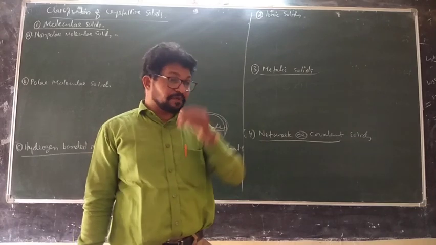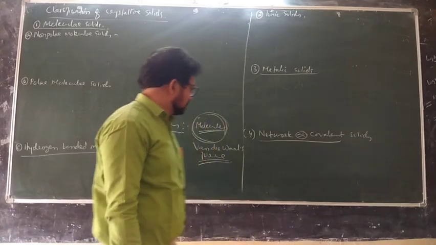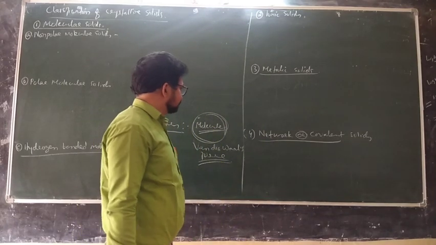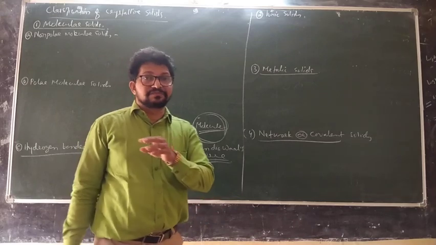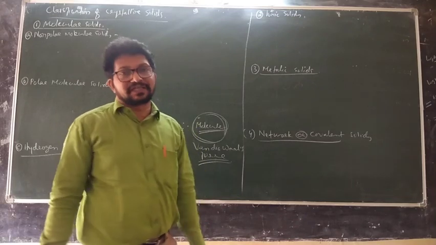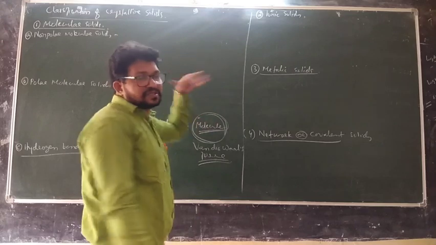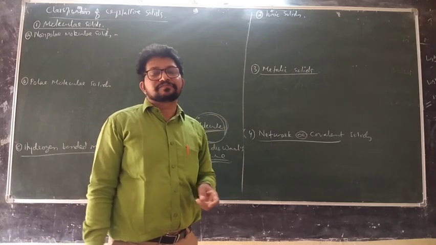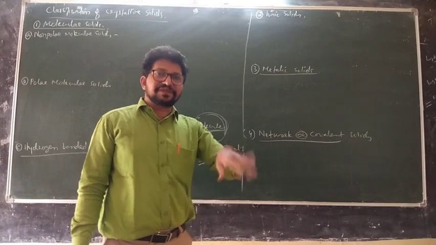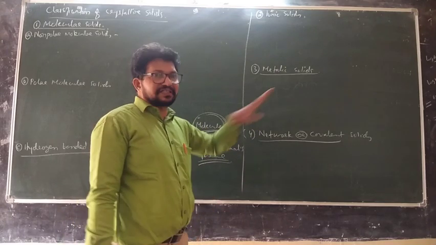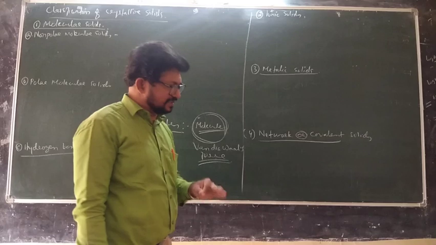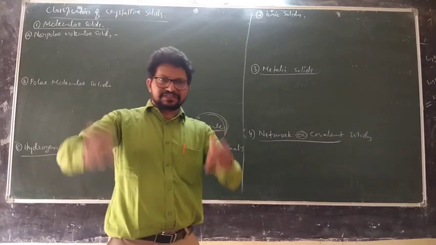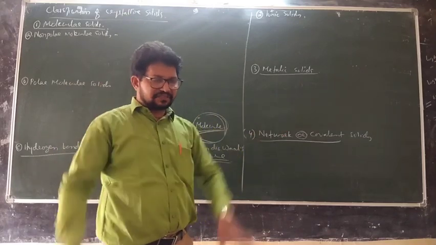Here, questions asked to us give some examples, and they ask which type of solids they are: sugar, solid iodine, copper, diamond. Classify them into the respective category. That is the way they are going to ask the question. I will go to the details of this in a very short time.